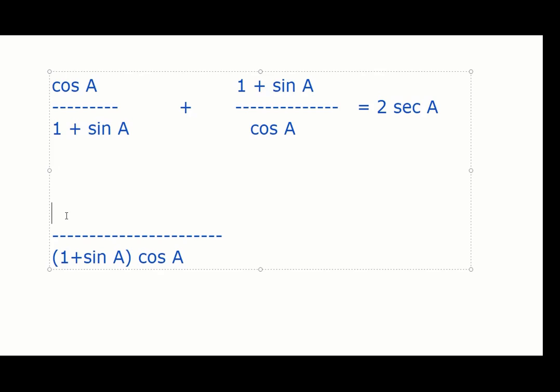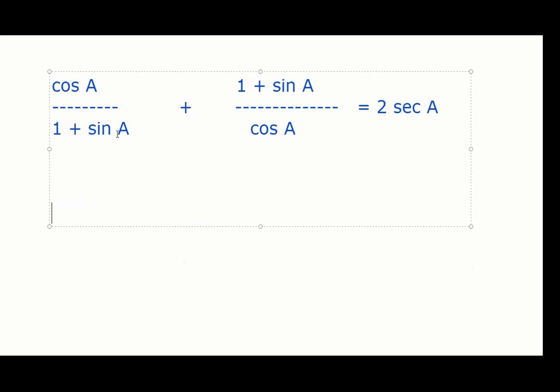When you square it, somehow you get cos square A plus sin square A, correct? Yes, sir. Understood, everybody? So we'll not solve like that, but I tell you the method. One way is to take LCM. So the first numerator becomes cos A into cos A, cos square A, plus (1 plus sin A) whole square. When you open 1 plus sin A, it becomes sin square A. Somewhere cos square A plus sin square A becomes 1. That is one approach. Thank you, Tanishka.